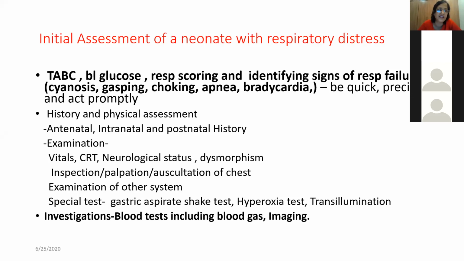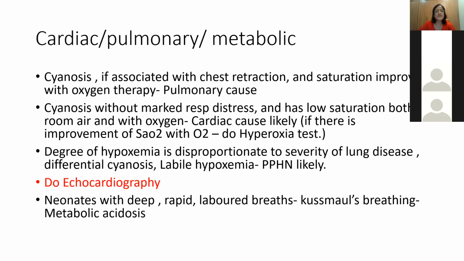So I've just put the names. Other than this, we will routinely send blood tests, including blood gas. We usually don't do an ABG. We do an arterialized blood gas, that is a capillary blood gas. We arterialize the capillary and then do the blood gas. And of course, imaging, which includes mainly the chest X-ray, but we will also have to know a little bit about the ultrasound. Now, whether it's cardiac, pulmonary, or metabolic, the things which I was saying.